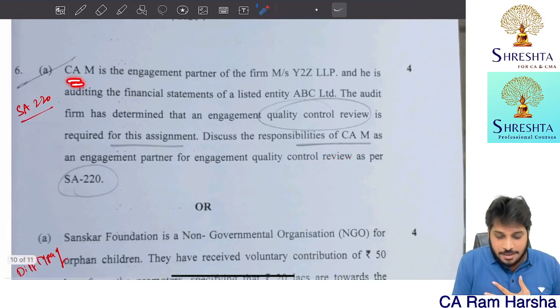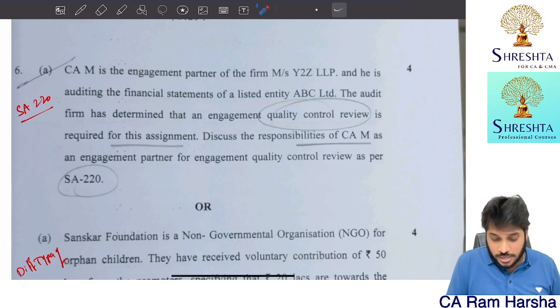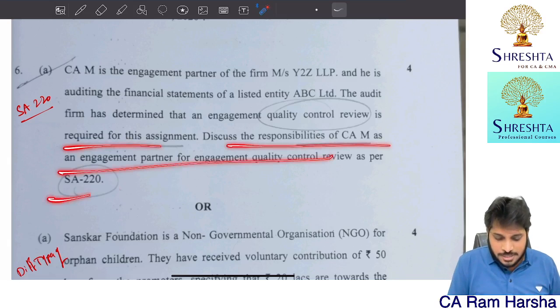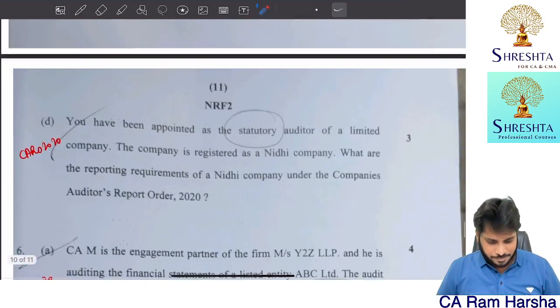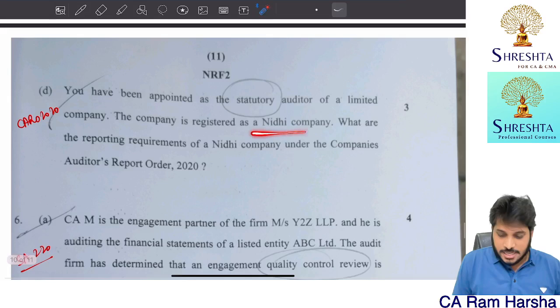Now here, CAM is engagement partner of Y2Z LLP and he is auditing the financials of a listed entity. The firm has determined that an engagement quality control review is required. Discuss the responsibility. It's a straight question. I even covered it in my part 4 marathon. This can be asked. Then this is regarding a Nidhi company.